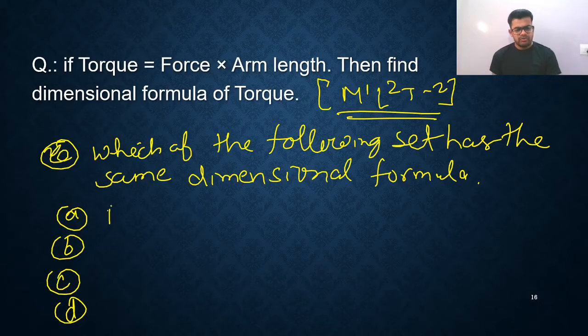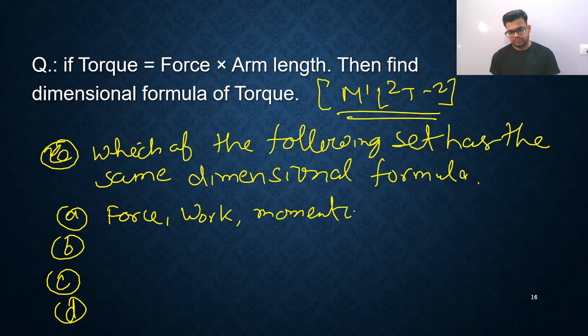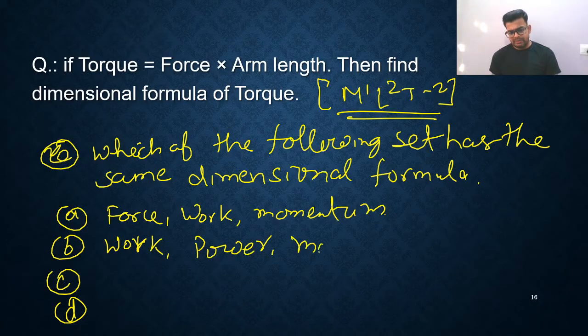The first set: force, work, momentum. Next: work, power, momentum.